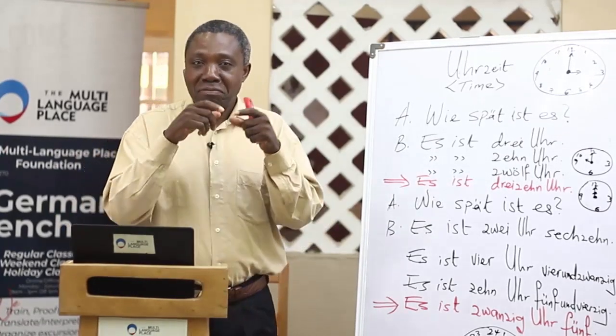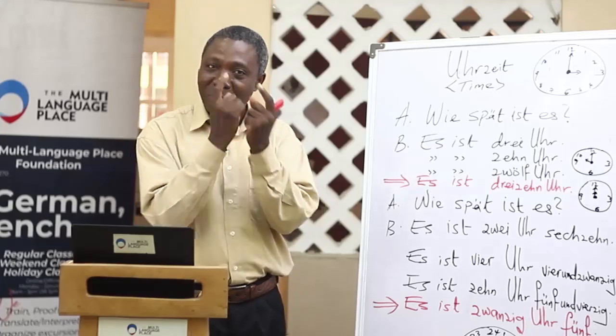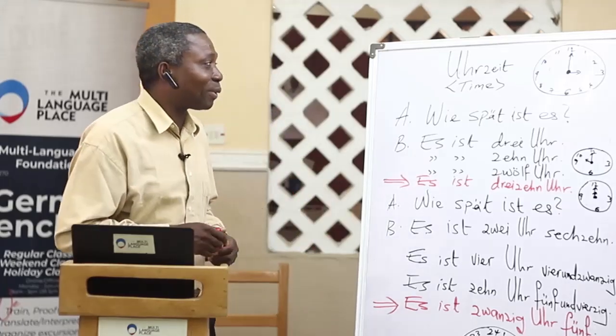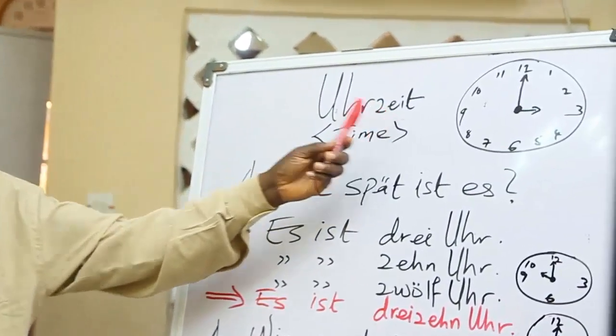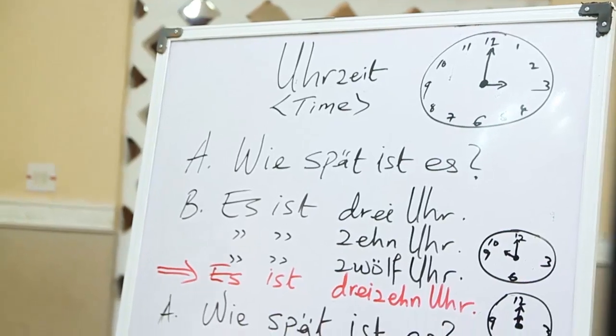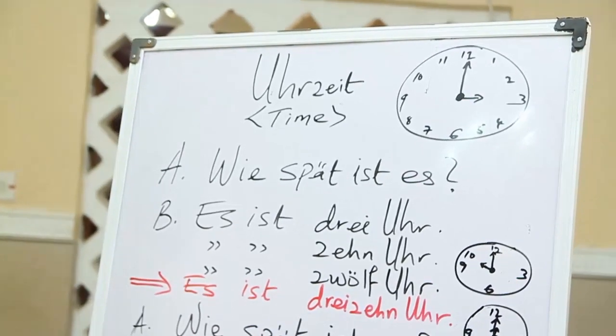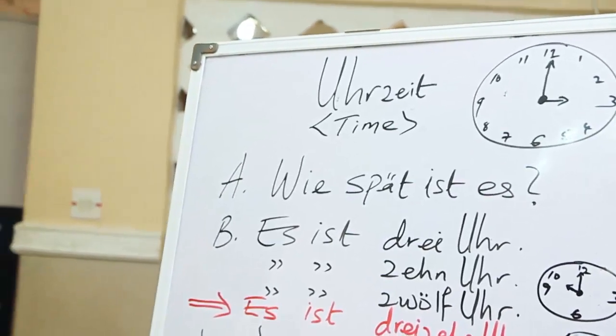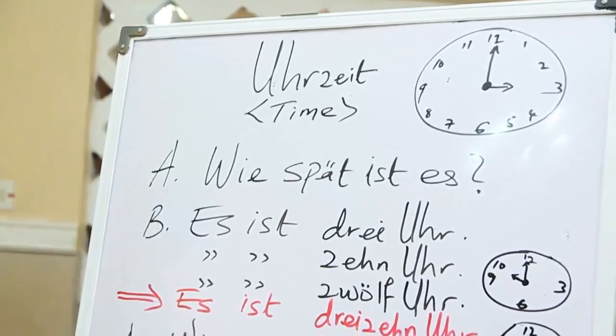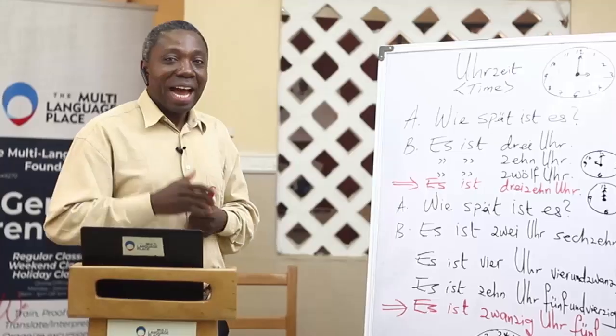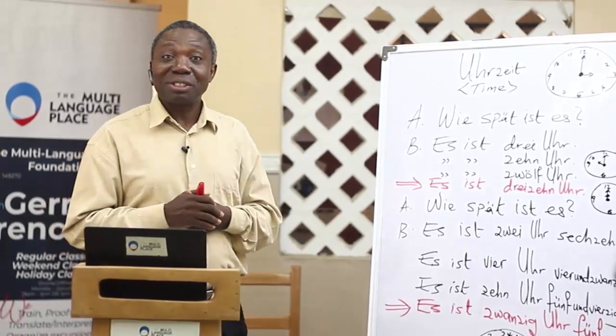There's something you should note in German. I've mentioned it before, but I mention it again: German usually has several words coming together to form a word. Just as you can see on the board, this is Uhr, this is Zeit, the two coming together to form a word, Uhrzeit. It's feminine, die Uhrzeit, and it simply means time. That is what we are going to talk about today.